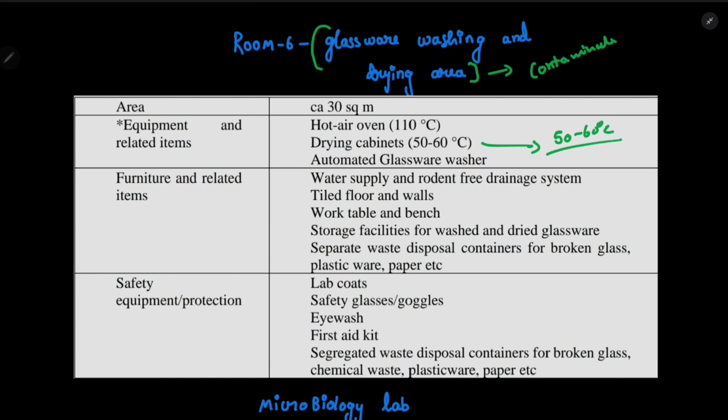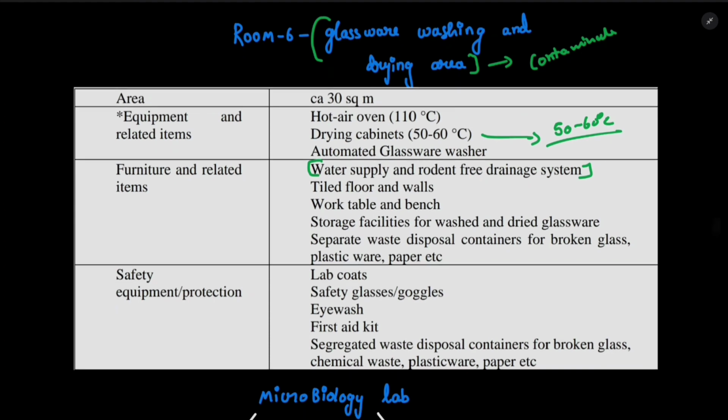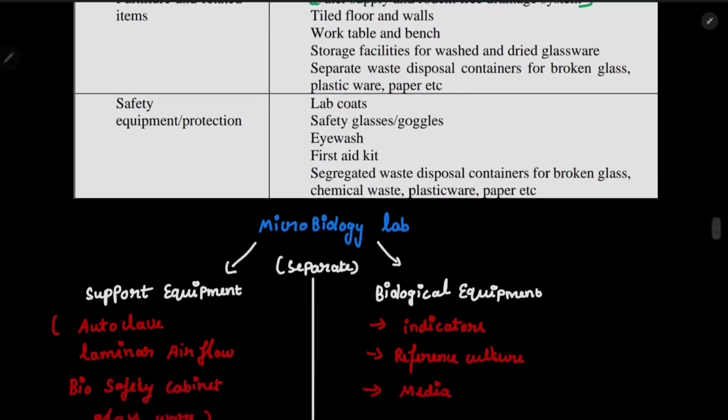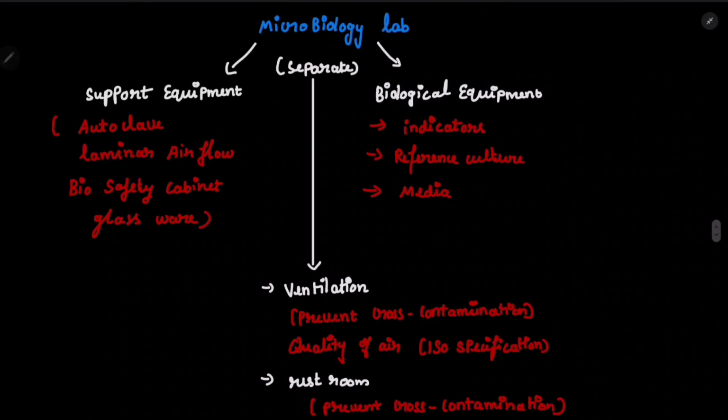Now the furniture and related items. Obviously we have water supply and a rodent free drainage system, because this is the area for washing, and we might expect rodents and other things. All other safety equipment and other things are the same. Now we have discussed almost every lab except one lab, which is the microbiology lab. In microbiology, we should have a separate cabinet for support equipment and biological equipment.